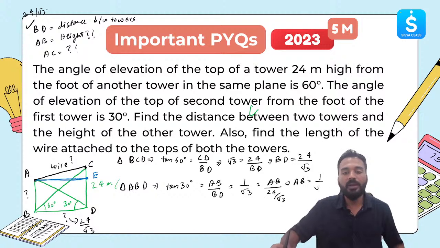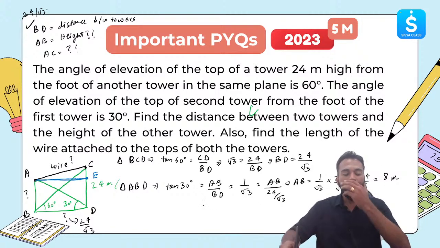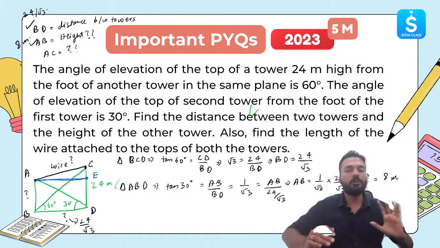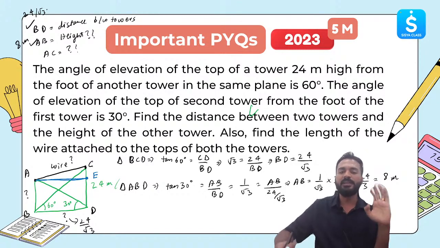If you multiply 1 by root 3 multiplied by 24 by root 3, you will get 24 by 3, which comes out to be 8 meter. Clear? 8 meter. So this also we have found out. These two things are very easy to find out. Till here you can receive easily 3 marks.